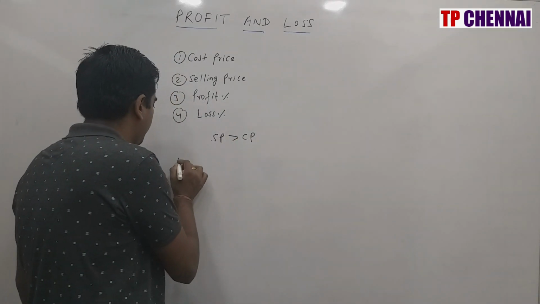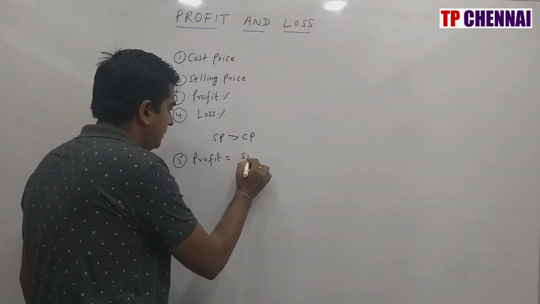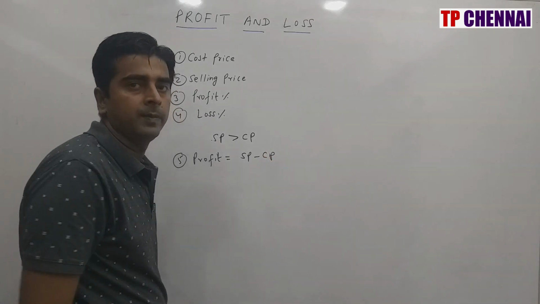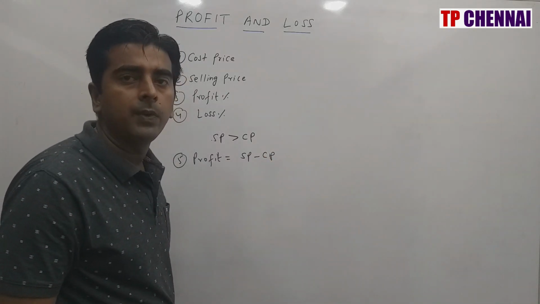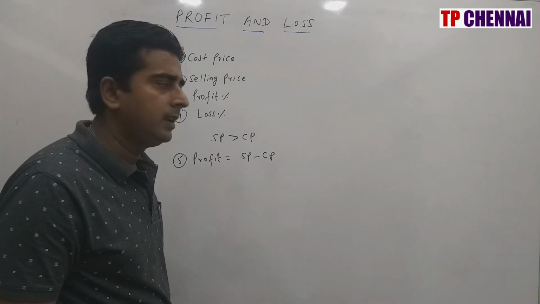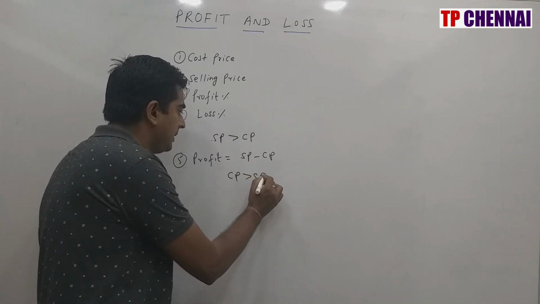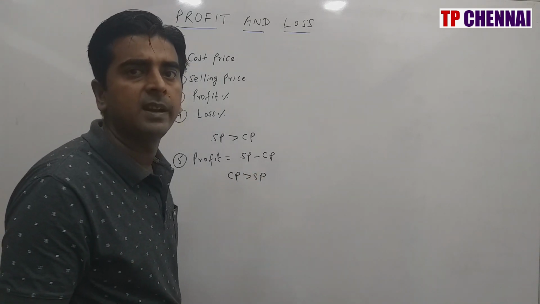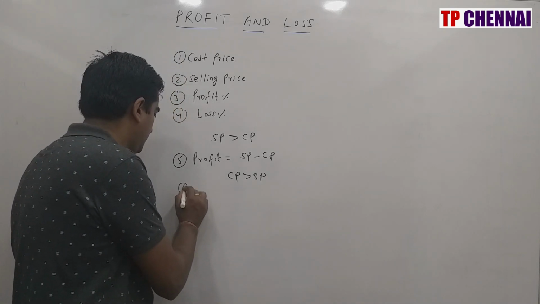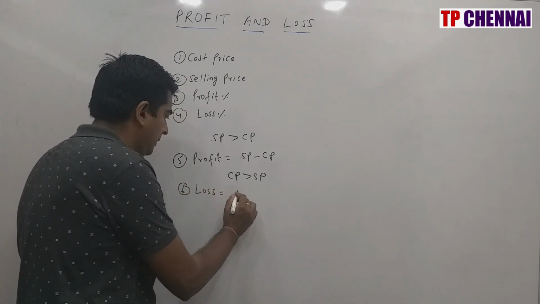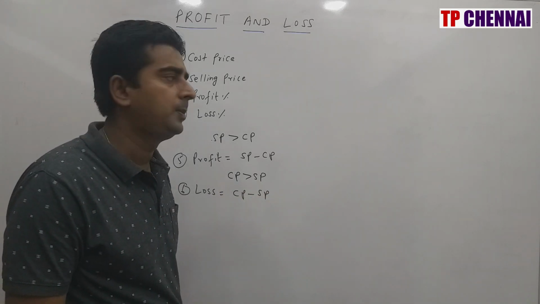So that means profit is nothing but selling price minus cost price. Then what is the meaning of loss? Reverse only. Loss is whenever CP is greater than SP, whenever cost price is greater than selling price, we can say that is loss. So loss is nothing but CP minus SP.